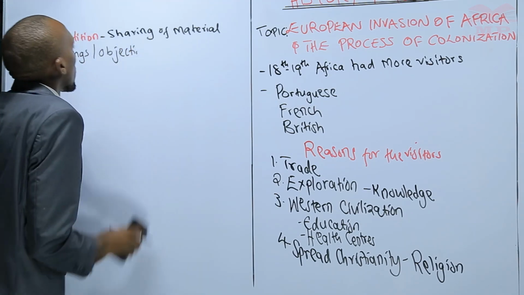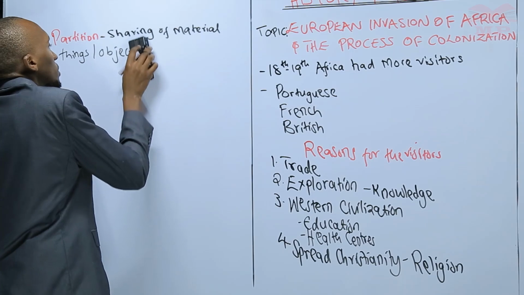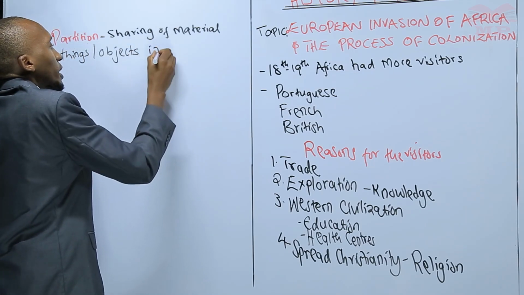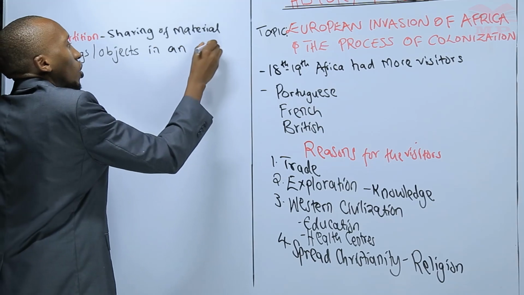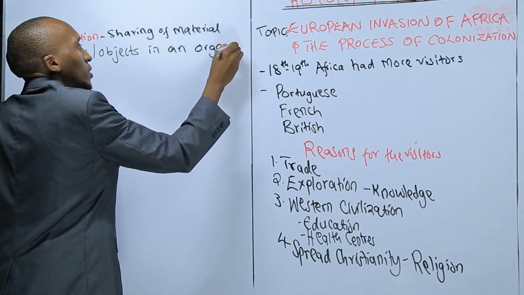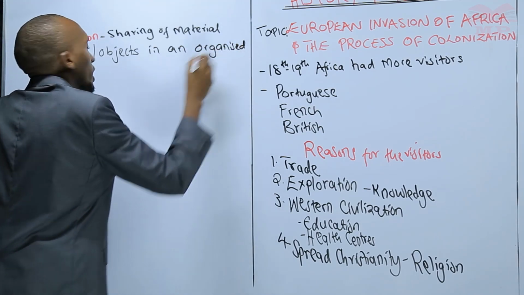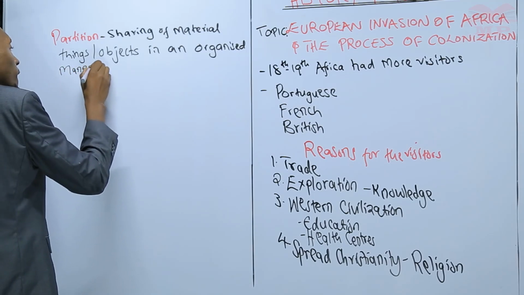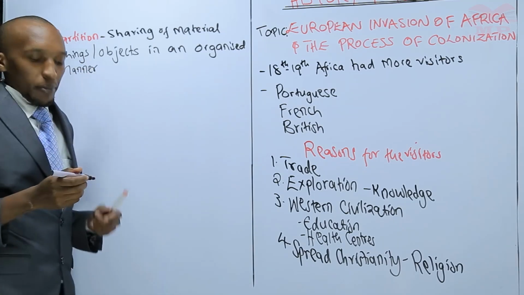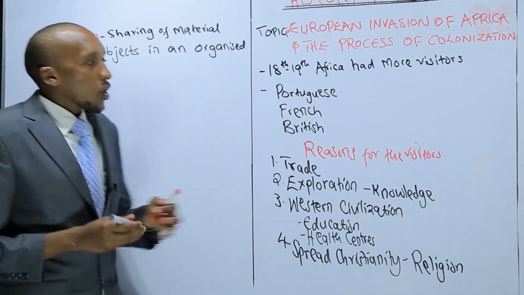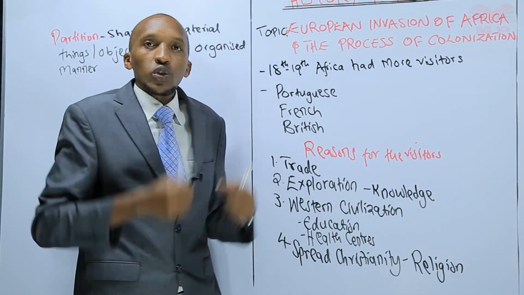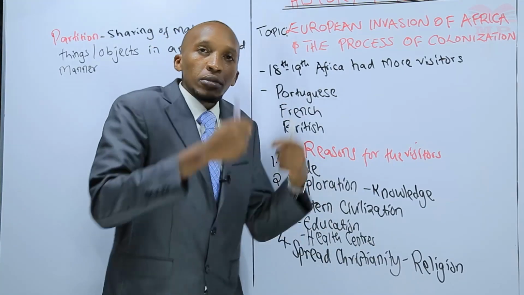It is the sharing of materials or objects in an organized manner. So when you talk of scramble and partition, everybody is rushing to get the same thing at the same time.